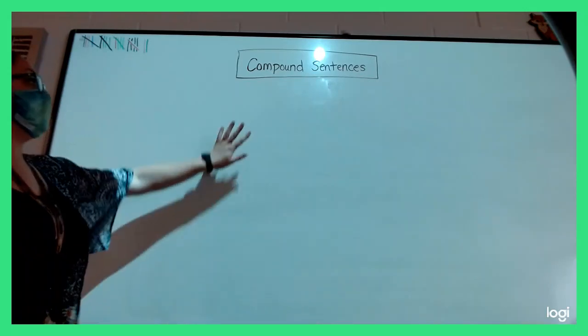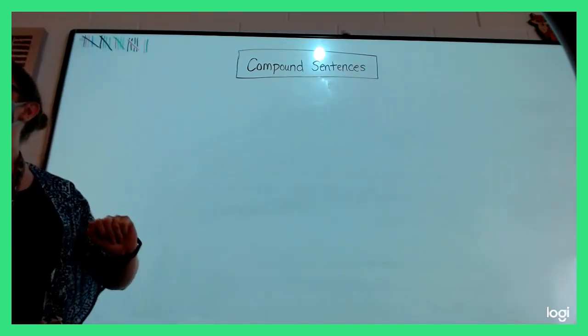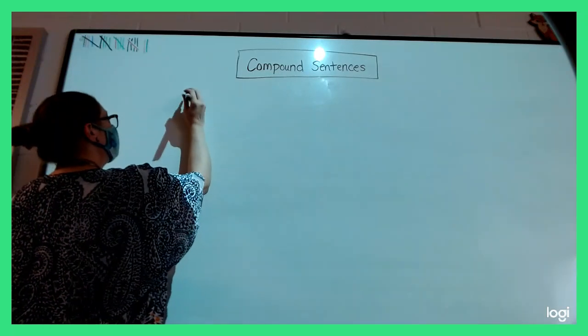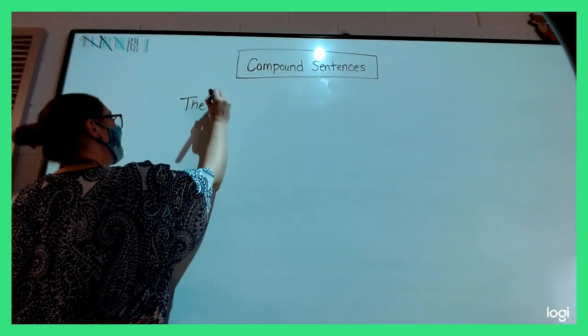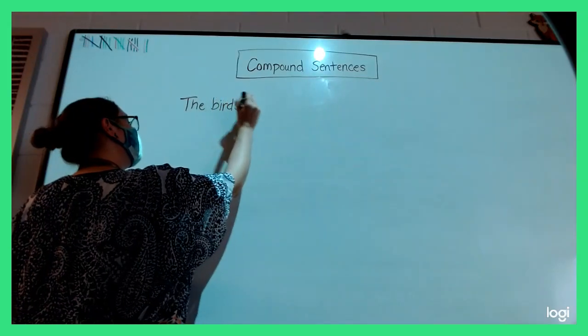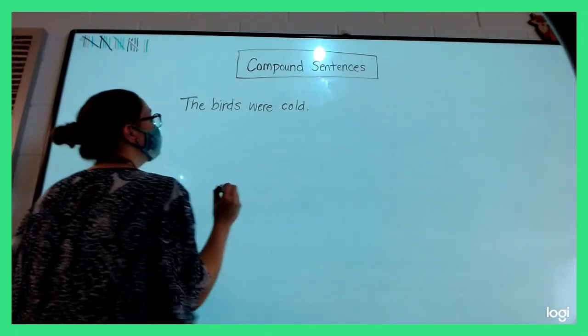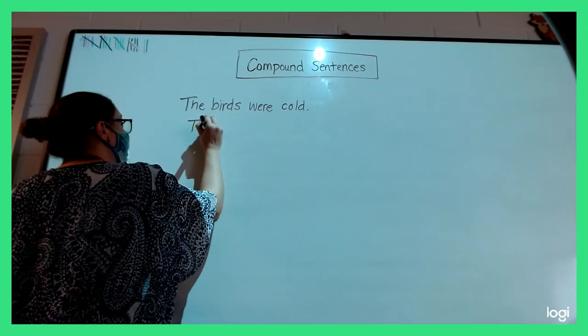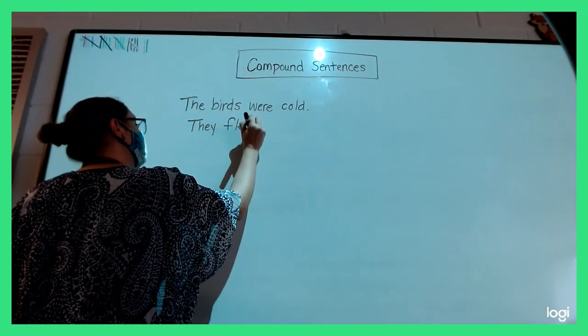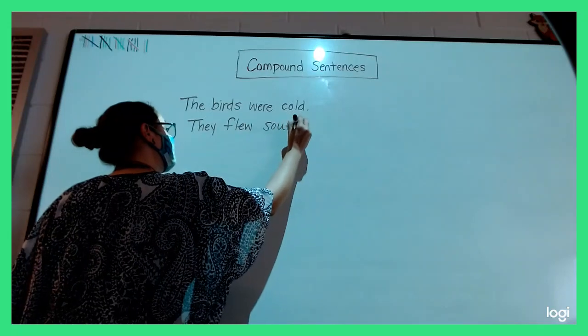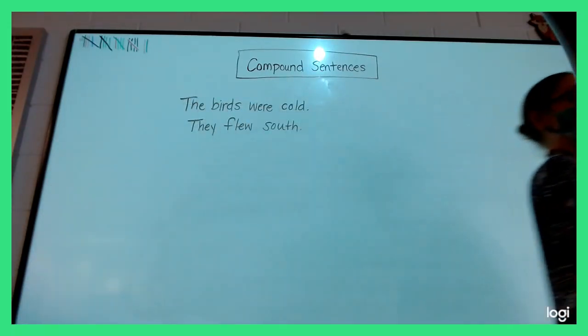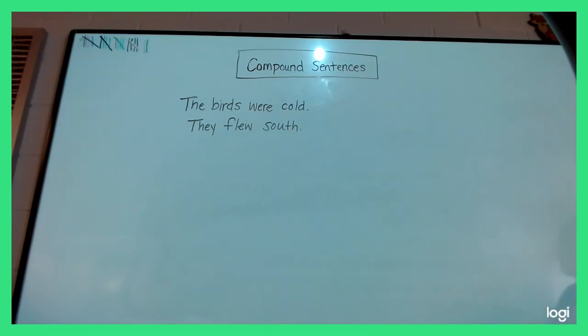Okay? So, on your paper, please copy down. We're going to write my sentence and we're going to make notes about it. So let's say this. All right, please write that down. It should take no longer than 20 seconds. Those are very short sentences. Those of you who haven't started, you're obviously going to be behind. You got to get started. The birds were cold, period. They flew south, period.